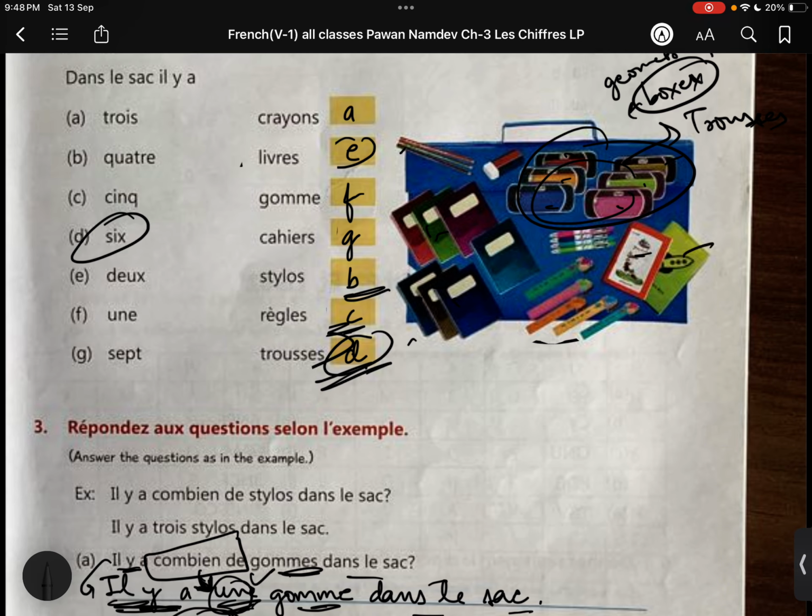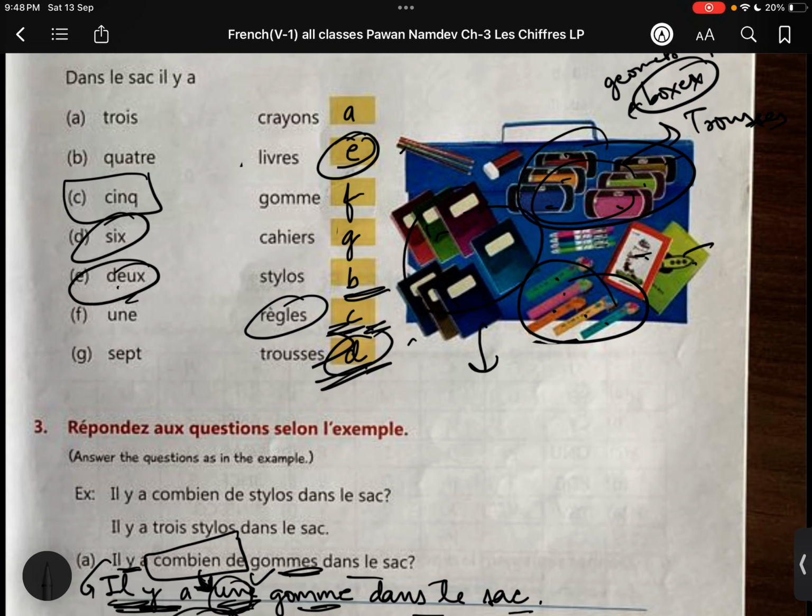Livre, how many livres? Two livres. Okay, deux. Règle, how many règles? Five. One, two, three, four, five. And how many of these notebooks? Cahier means notebooks, or you can say copies, which you have. They are seven. One, two, three, four, five, six, seven.